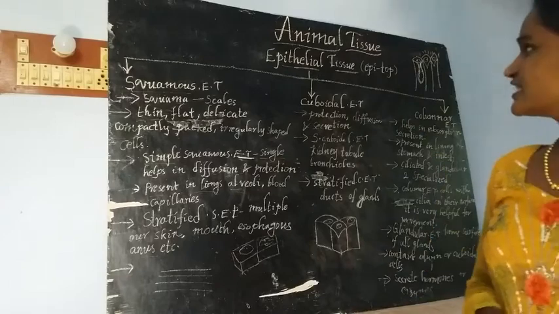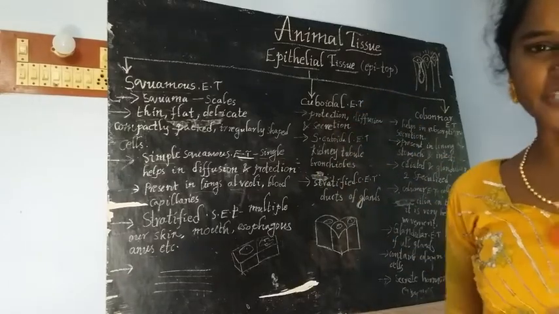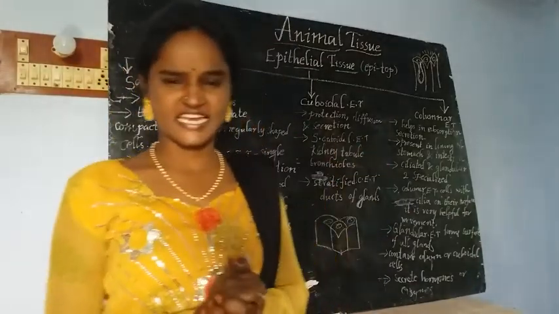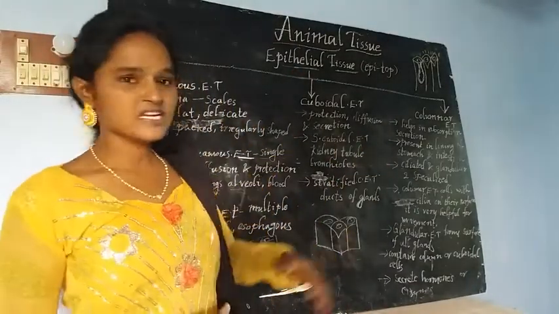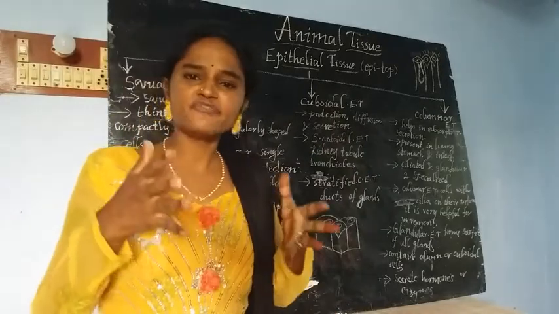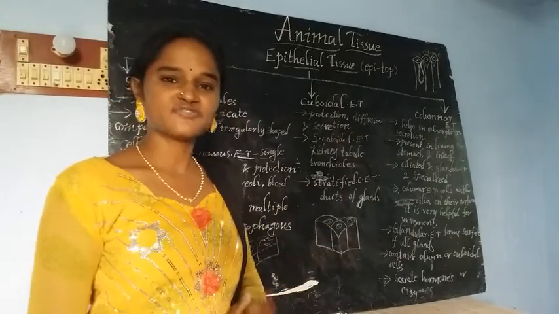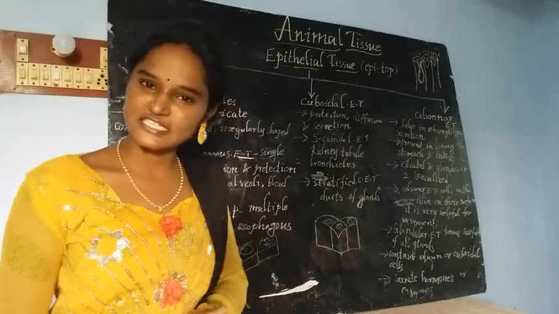And it is time to recap the epithelial tissue. If you listen carefully, it is very easy to understand. Animals contain different varieties of tissues in their body. The first variety is epithelial tissue.